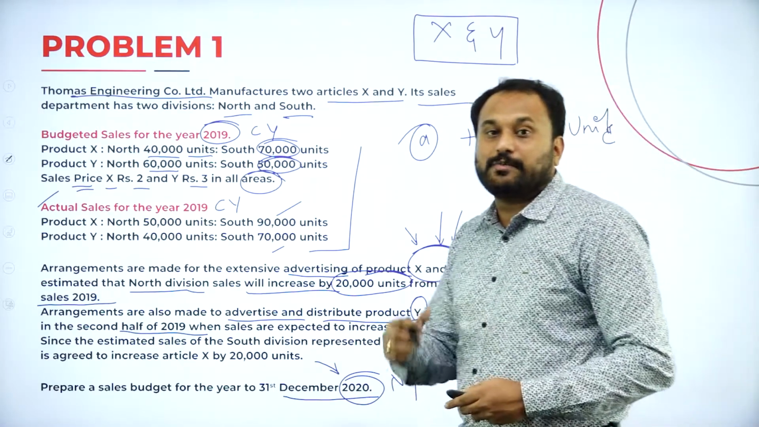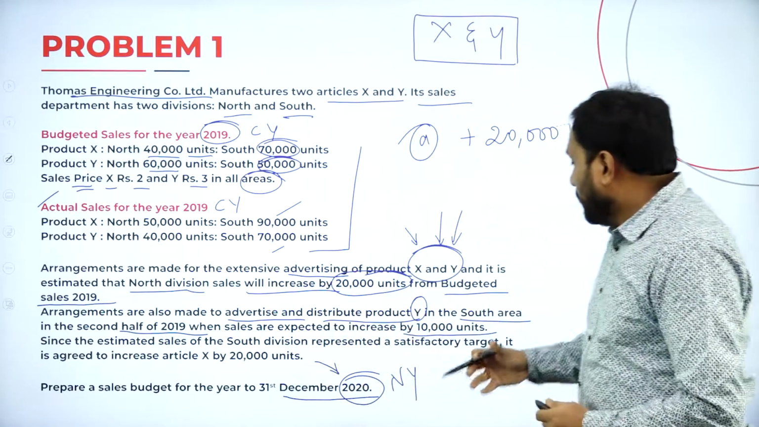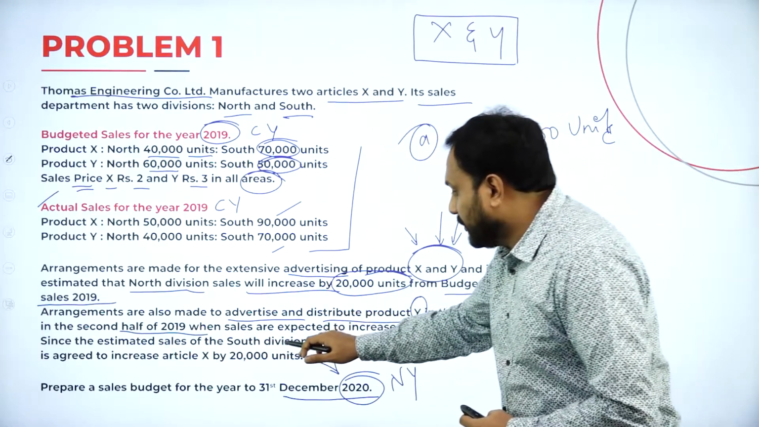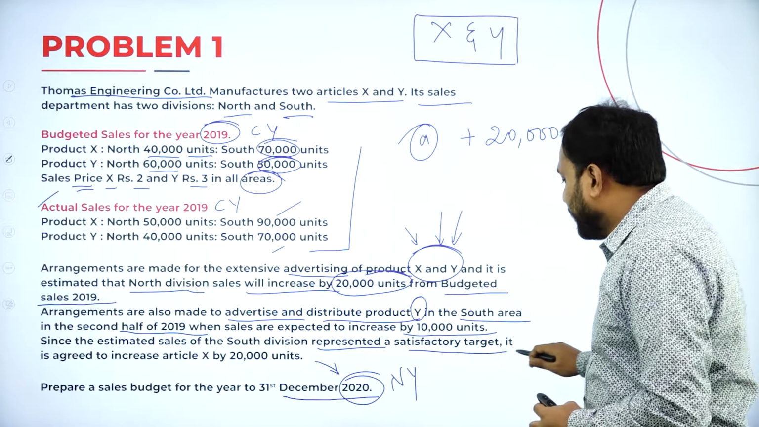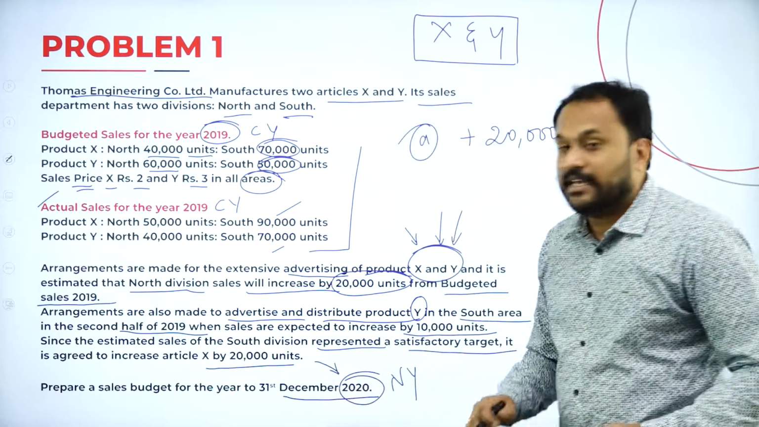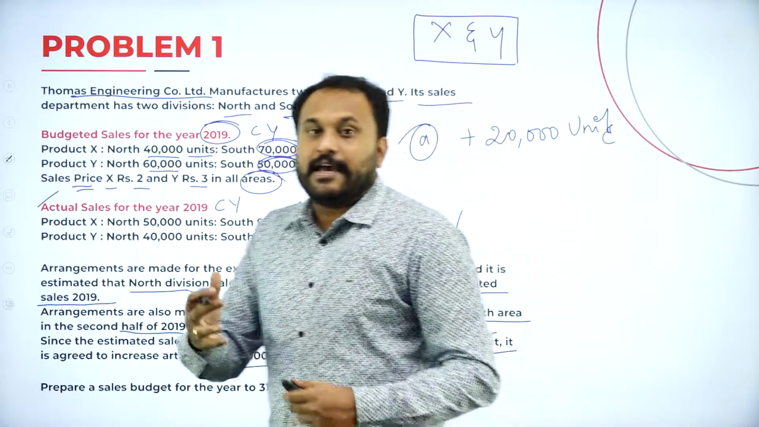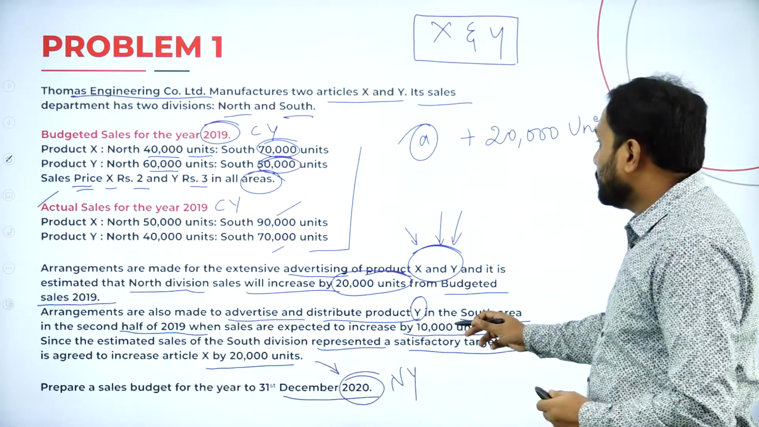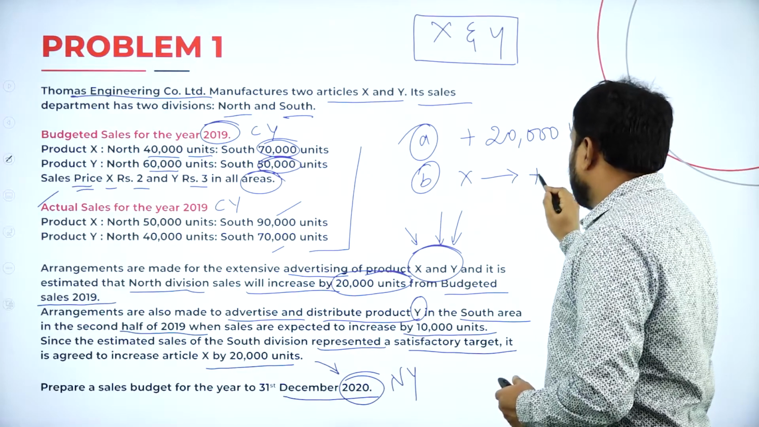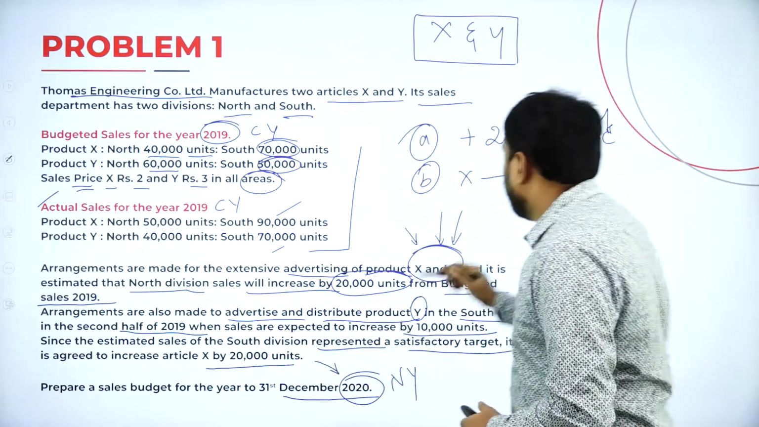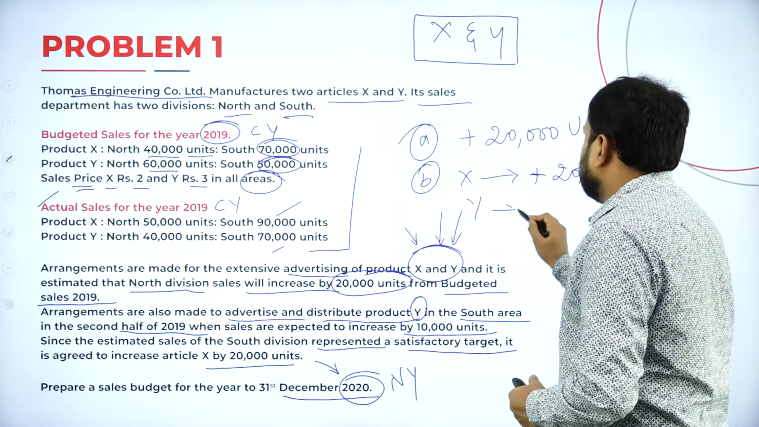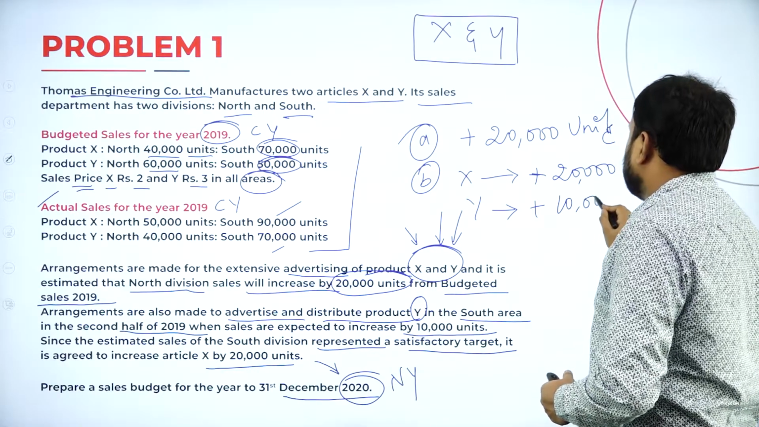So for product Y, how much they are increasing? They are increasing by 10,000 units. Since estimated sales of the South Division represented a satisfactory target, it is agreed to increase article X by 20,000. That means X is increased by 20,000 and Y is increased by 10,000. So this is the part B where they say X is increased by how much? X is increased by 20,000 units and Y is increased by 10,000 units.